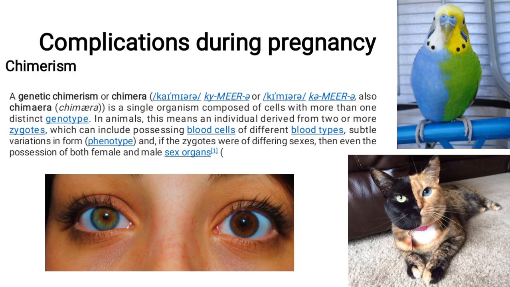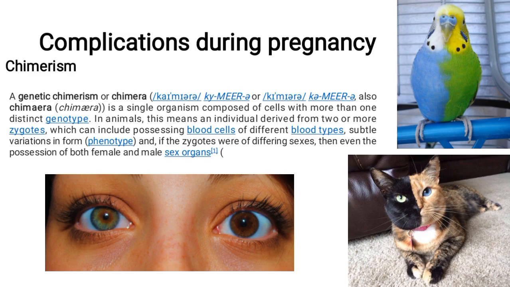Complication during pregnancy. Chimerism. It is so interesting. Genetically, a chimerism or chimera is an organism composed of cells with more than one distinct genotype. These cells have different genotypes, meaning their genetic makeups are different.